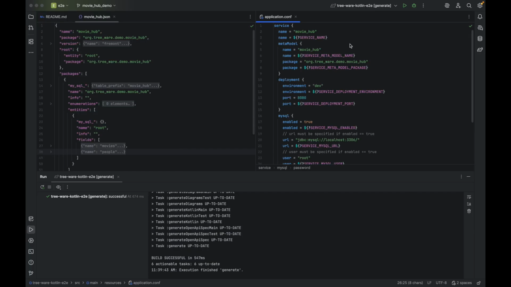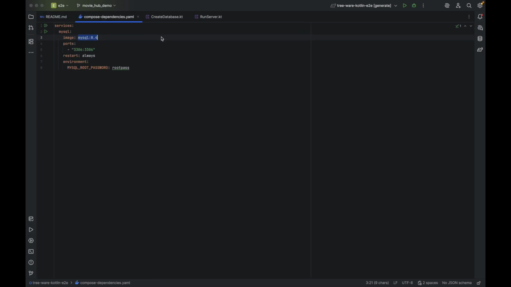The next thing to do is to update application.conf, update the name of your service, and then we need to copy over a couple of values from the main meta model file, the top level file that defines the root entity. The meta model itself has a name and a package, and we copy those over here, the name and the package. You can also set it as environment variables, but for this demo, we're just going to override application.conf. And now we are ready to run things.